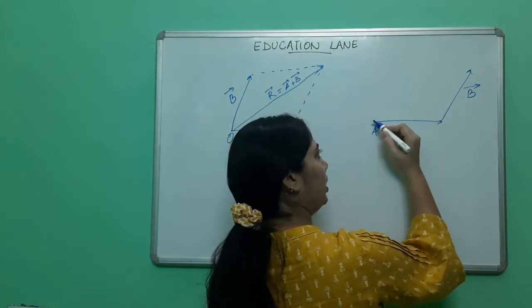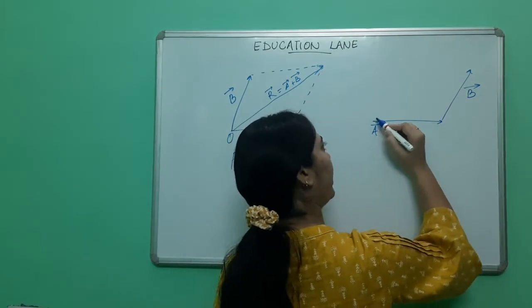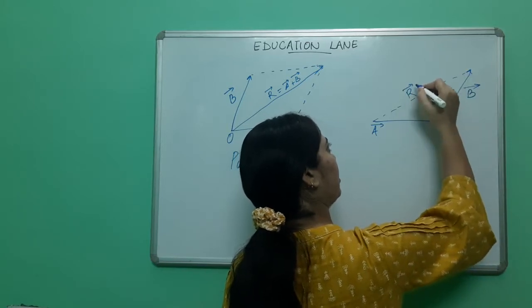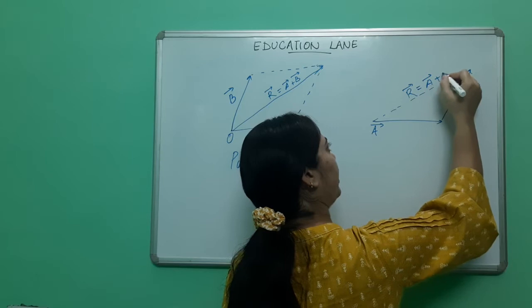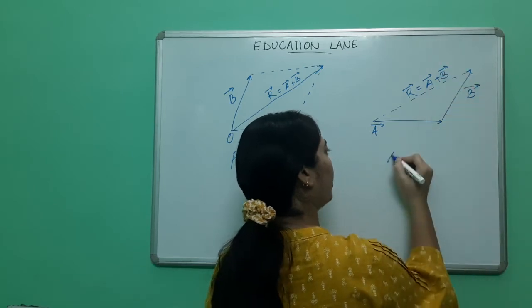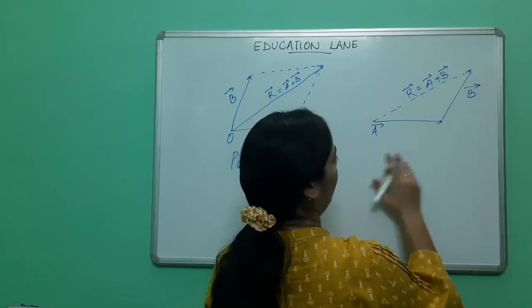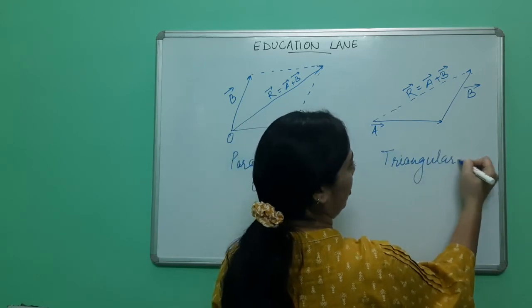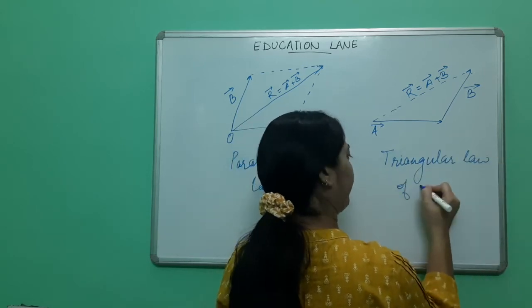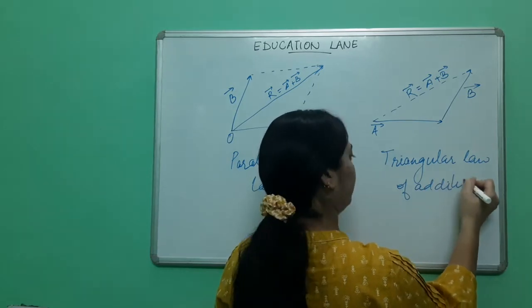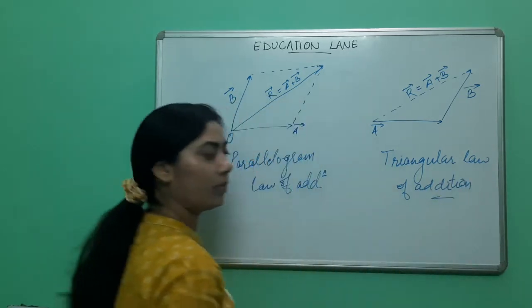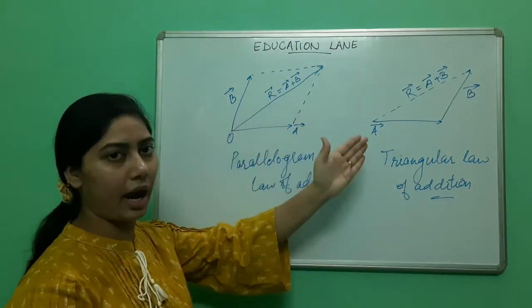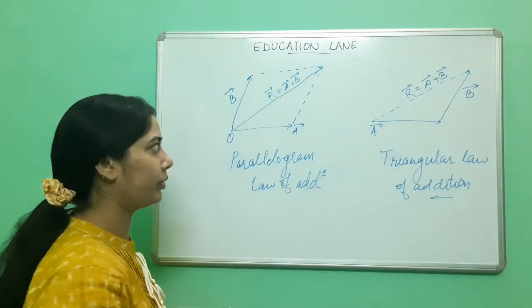Now let's do it on this one. Just join the tail of one vector to the head of the other. This is our resultant A plus B, and this is called the triangular law of addition. Right? So in this way you can add two vectors.